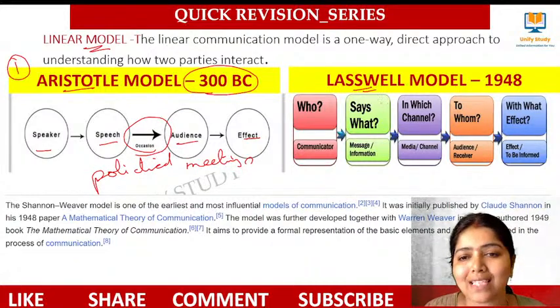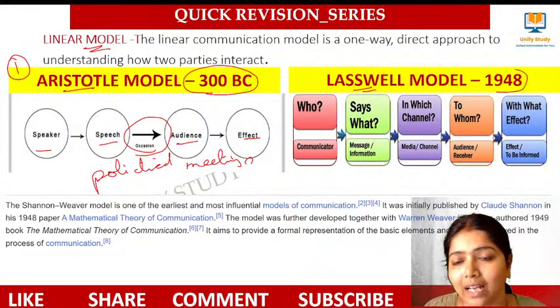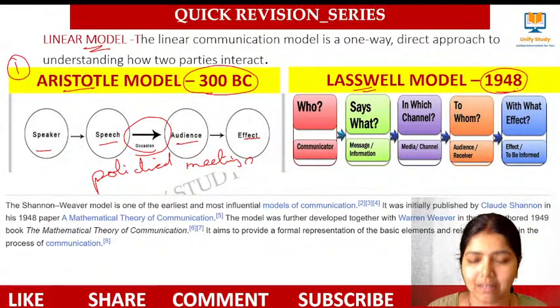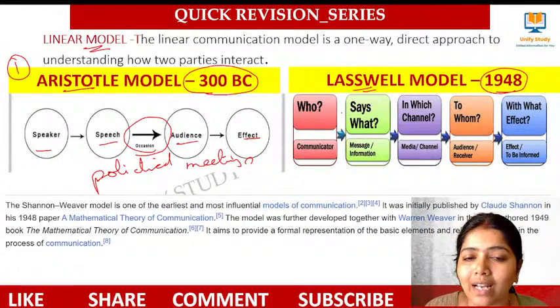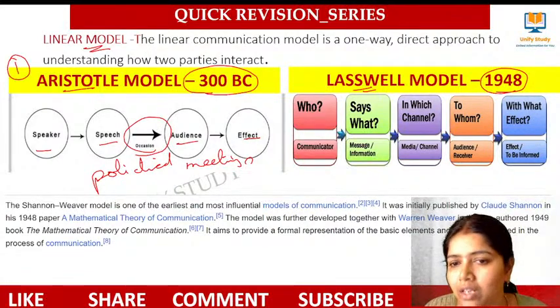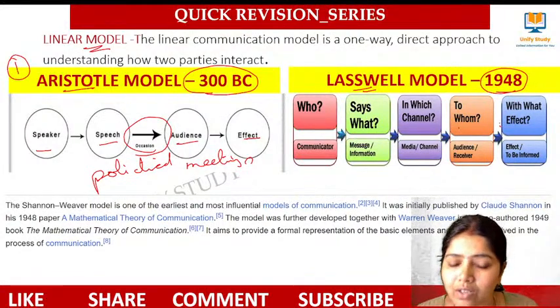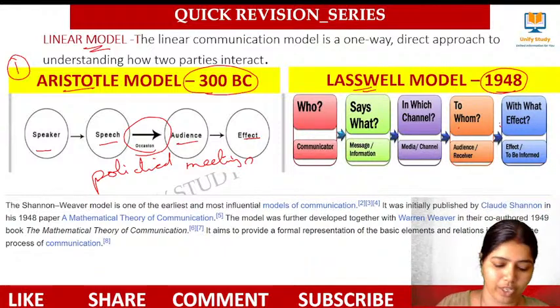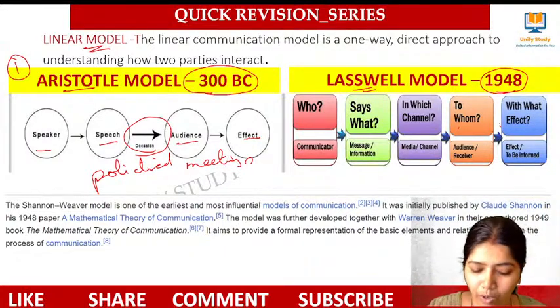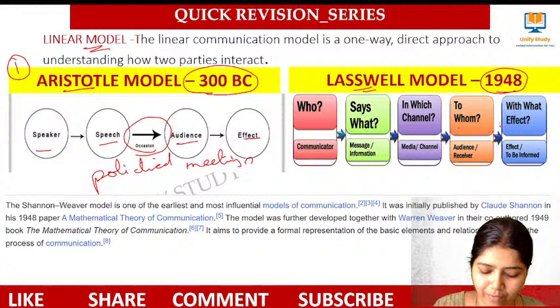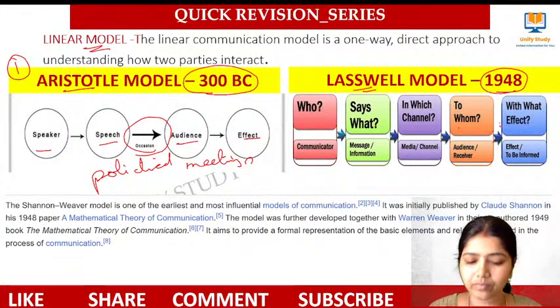And next comes the Laswell model of communication. Just go through the years. I'll be asking you the PYQs at the last. The Laswell model tells you who says what, through which channel, to whom, with what effect. So these are the components of the Laswell model of communication. I hope you all have these things, right?